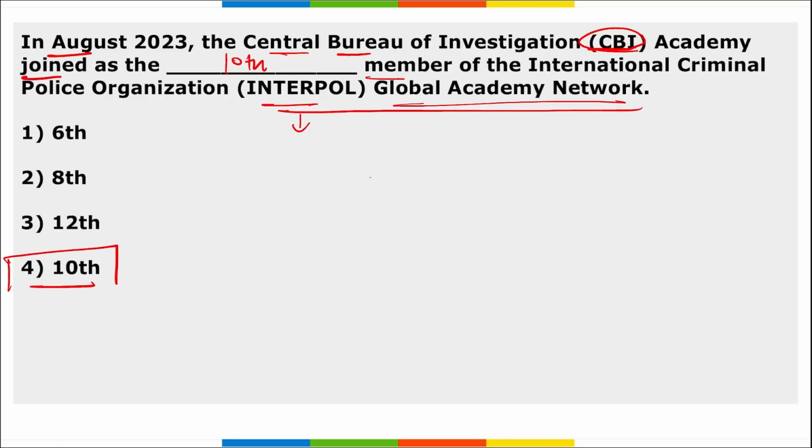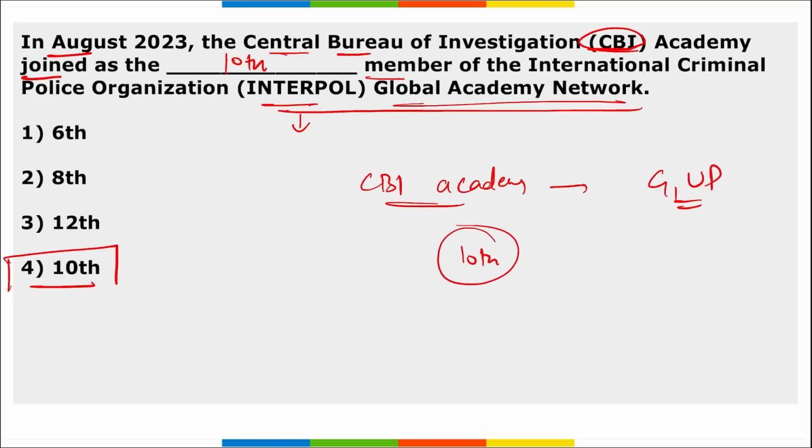Correct. The CBI Academy, where is this located? This is located in Ghaziabad, Uttar Pradesh, and they became the 10th member to join this Interpol Global Academy Network. If we talk about this Interpol Global Academy Network, this was established in 2019, correct, under the leadership of Interpol's Capacity Building and Training Directorate. The main goal here was to spearhead a worldwide strategy for law enforcement training. Correct. So the CBI Academy became the 10th member to join this network.